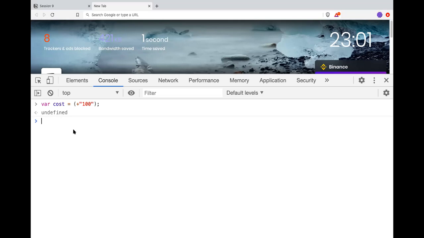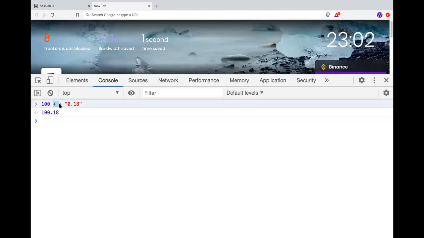So even if I do this, 100 plus the plus-cast value, this is the weird nature of JavaScript.